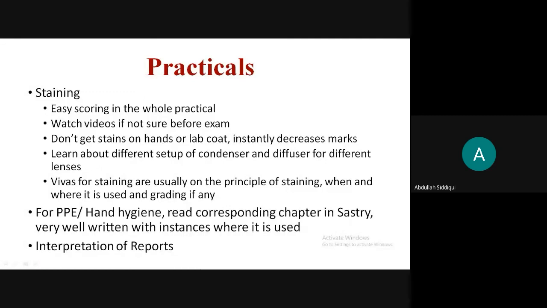Then there's the interpretation of reports for 20 marks. We don't know much about this right now, but on speculation, they might give you a Vidal test with serum titers. They might give you a ZN smear with the gradings. They should be easy because the reports you still do in spots.